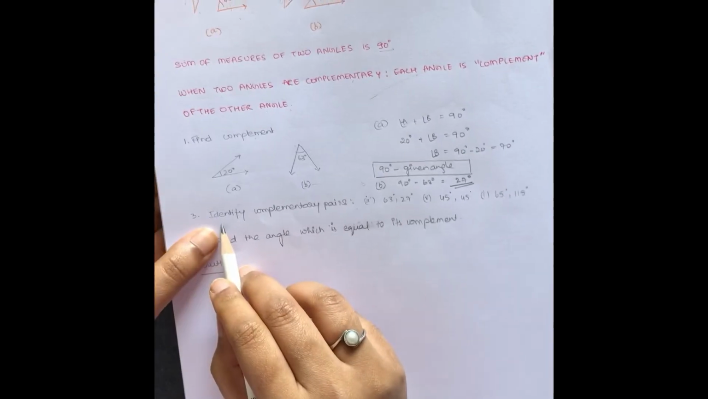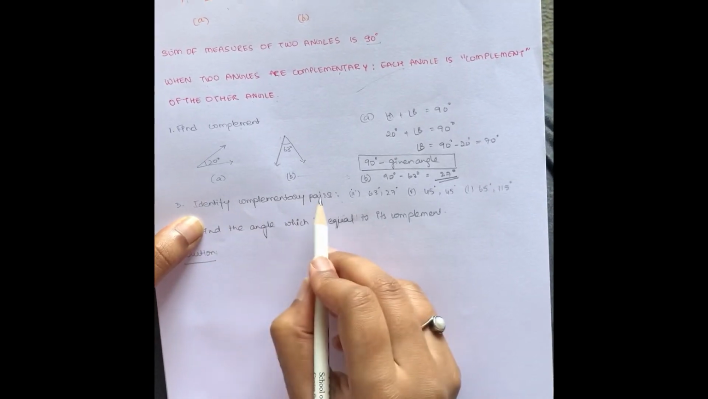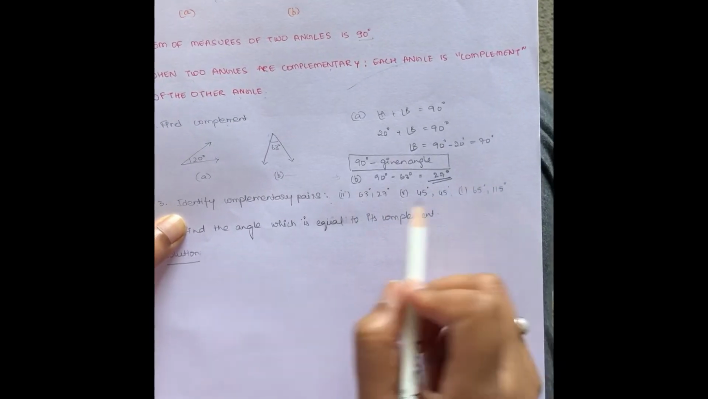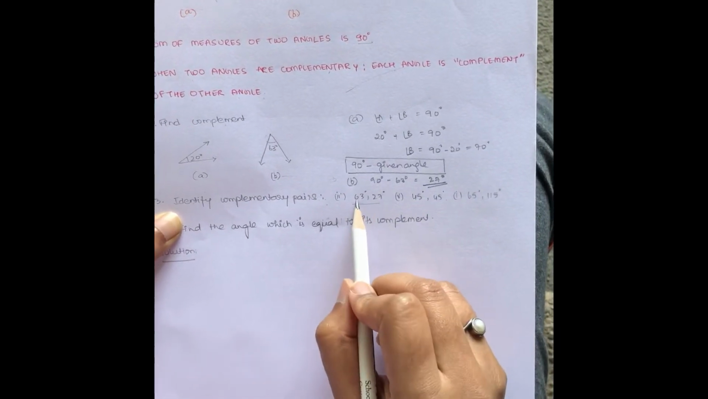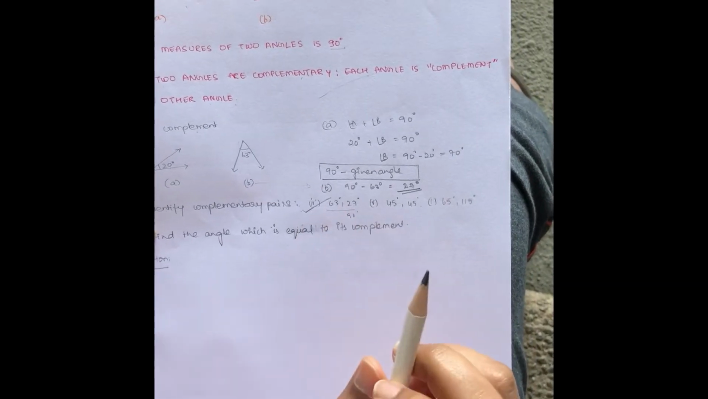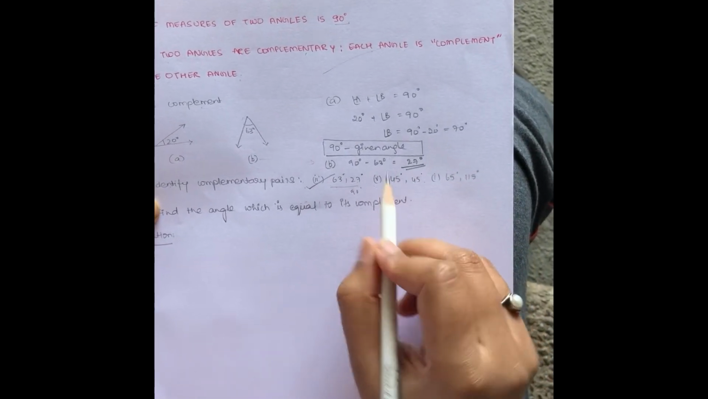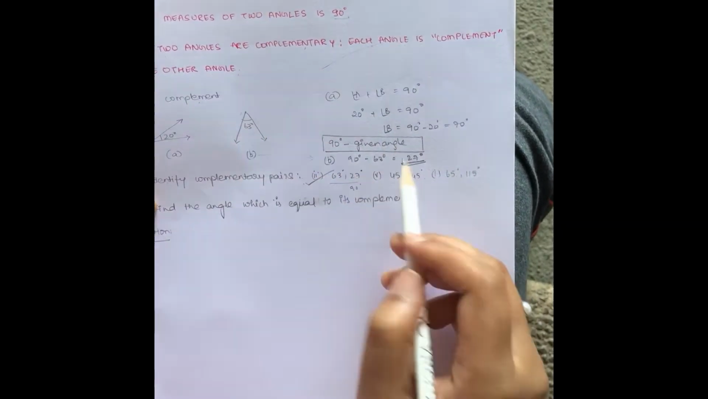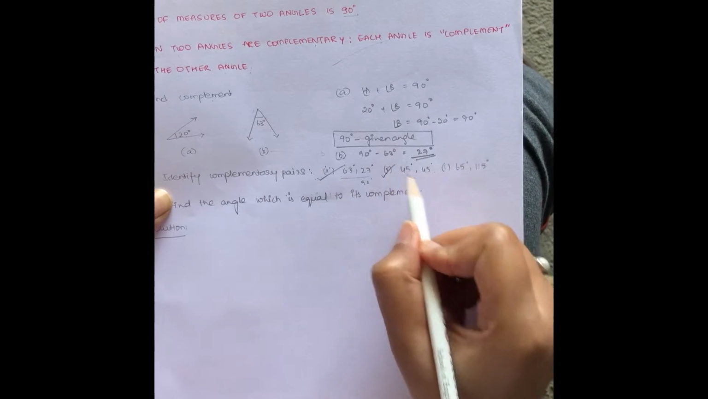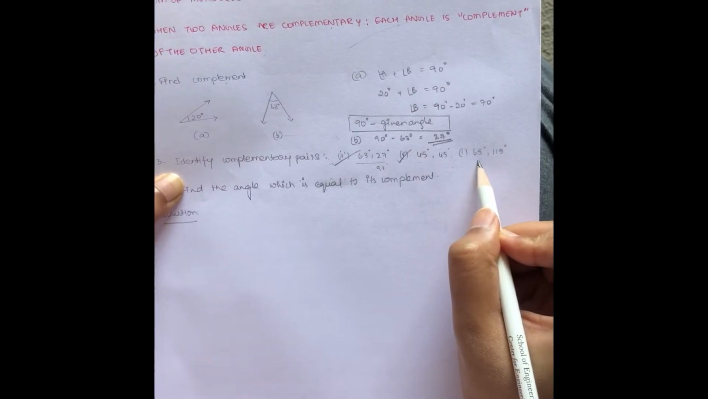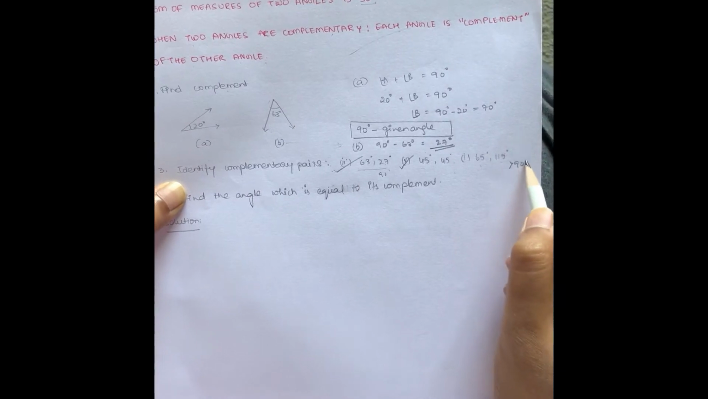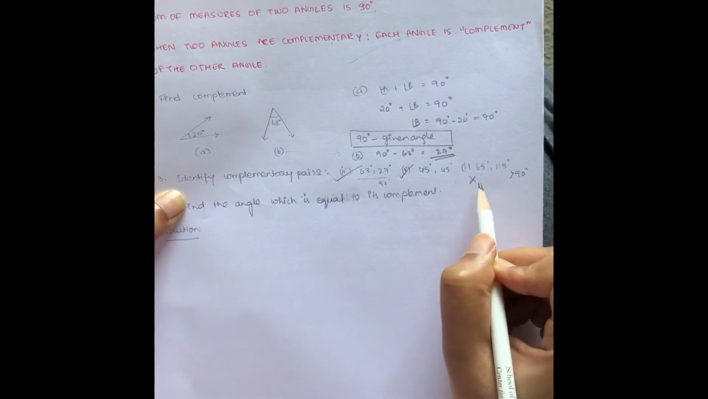Let's move on to the next question. We have to identify complementary pairs. Let's look at them. So in case of the first, 63 plus 27 is equal to 90 degrees. So this is a complementary pair. We have already seen in the example where 45 plus 45 is equal to 90 degrees, which makes them a complementary pair. In case of example 3, 65 plus 115 is above 90 degrees, which makes them not a complementary pair.